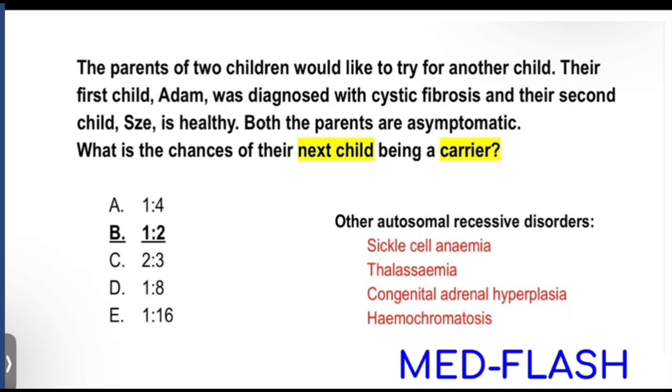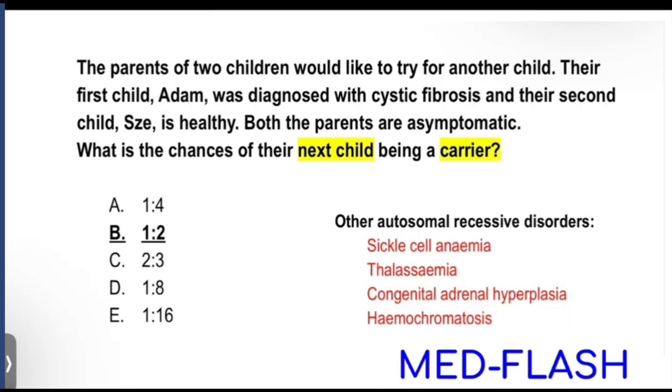Now in this situation, we will see that both parents are asymptomatic. That means this can be a condition that both parents can be carriers as well. All right, and as you know, autosomal recessive conditions, you should learn all the autosomal recessive conditions. Like cystic fibrosis is an autosomal recessive condition, sickle cell anemia, thalassemia, congenital adrenal hyperplasia, hemochromatosis. So these are the kinds of diseases or disorders that are autosomal recessive conditions.